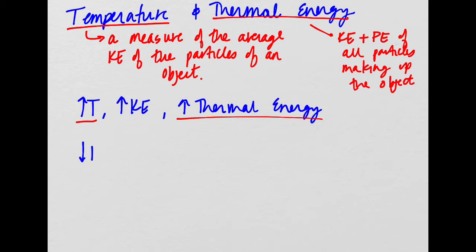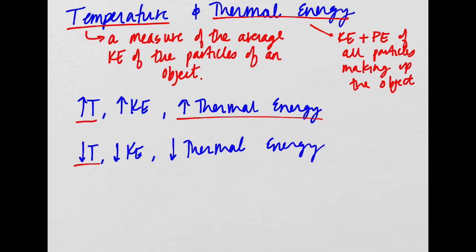And the opposite is also true. As the temperature goes down, what does that mean about the kinetic energy? That means we're decreasing the kinetic energy. So that means we are decreasing the thermal energy as well. All right, so the relationship here is directly proportional. As temperature increases or decreases, so does thermal energy. And the same is true in the opposite direction. As thermal energy increases or decreases, so does temperature.